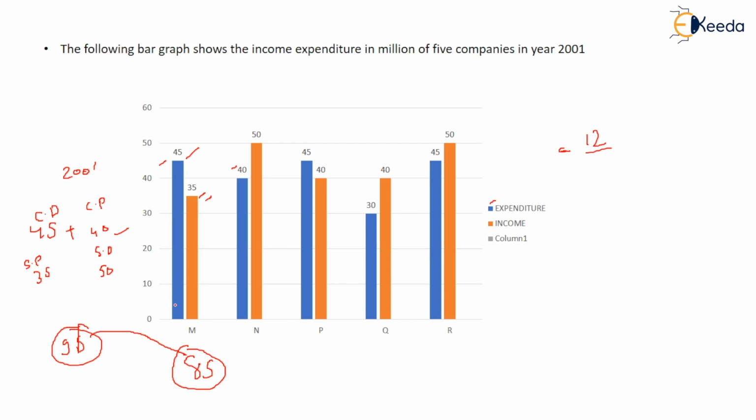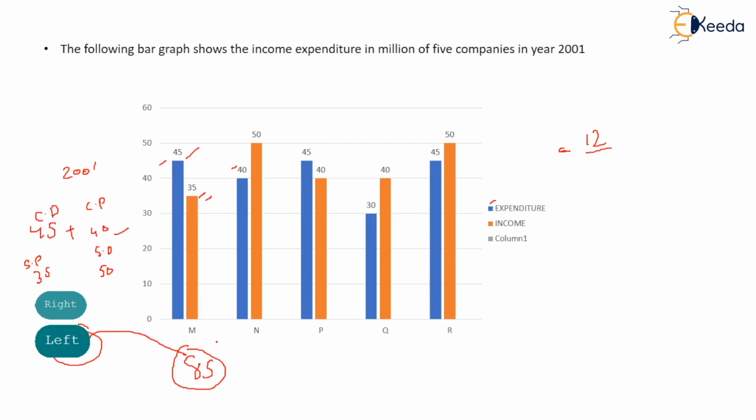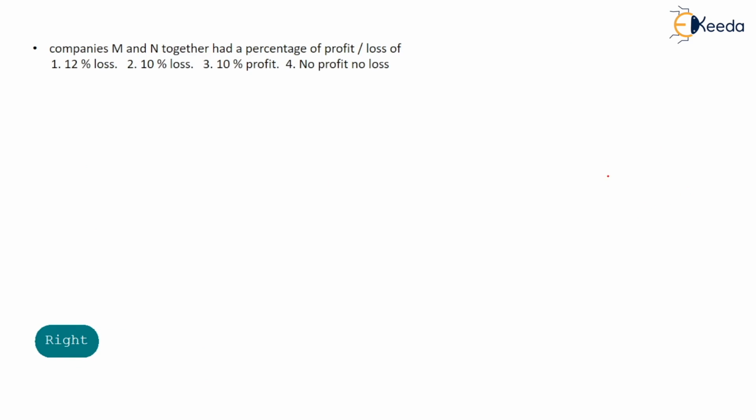On 95. So if you divide 10 by 95, we will come to know the answer. This comes out to be 0.1 something. So multiplying by 100, this comes out to be about 10%. So a 10% loss is the answer. So the first option is here, 10% loss.